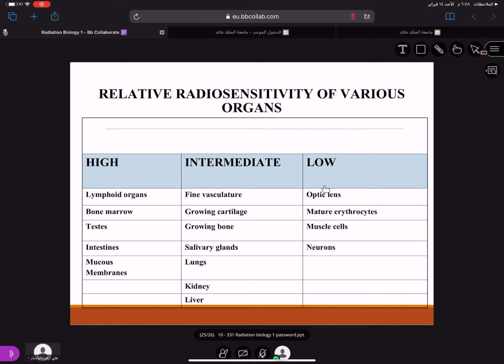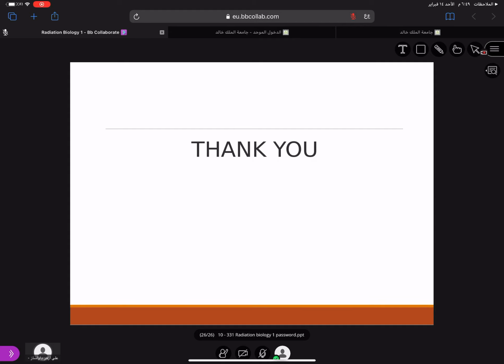So these are the various cellular level changes that take place. Next class will be on the organ level, part 2. If you have any questions, you can ask.